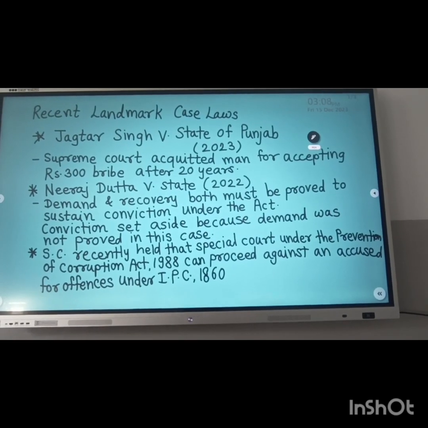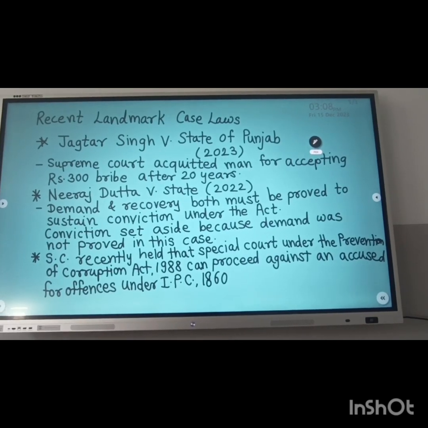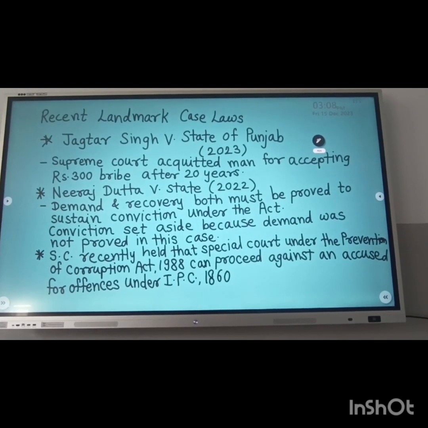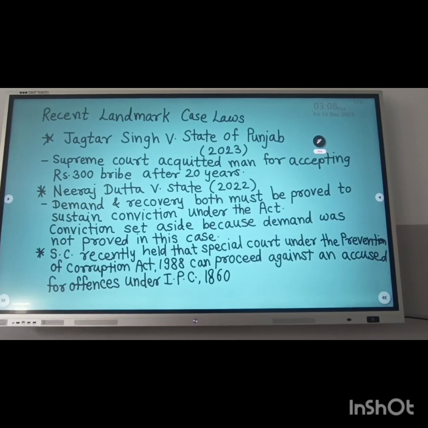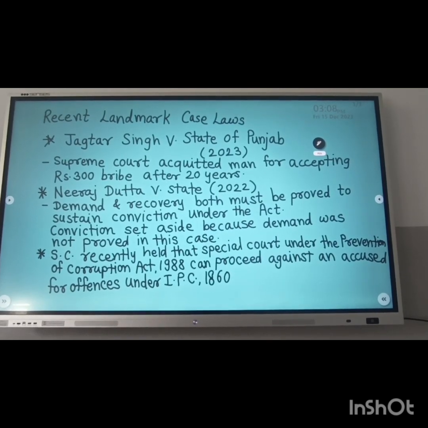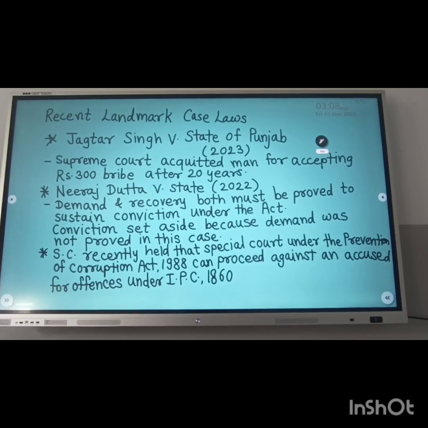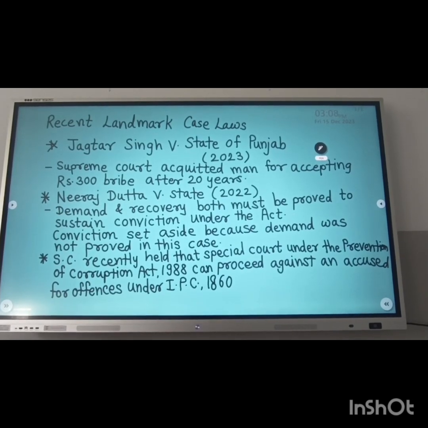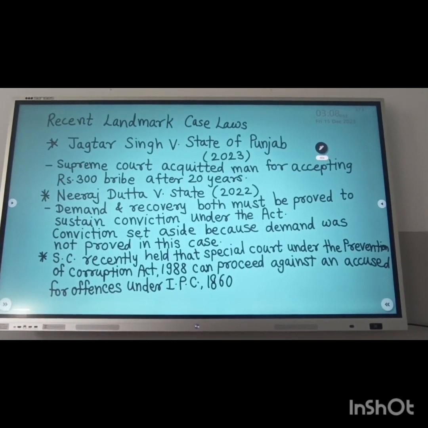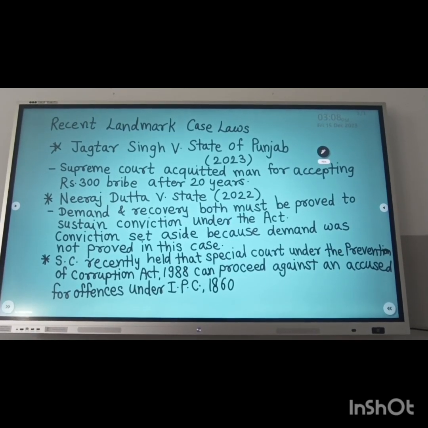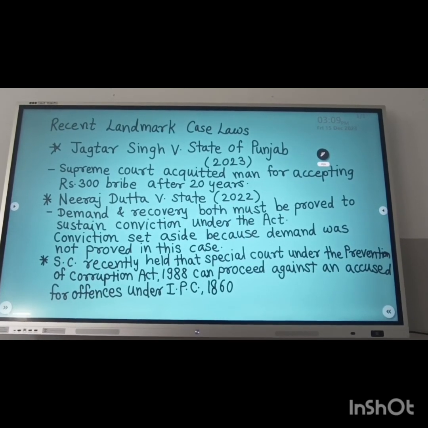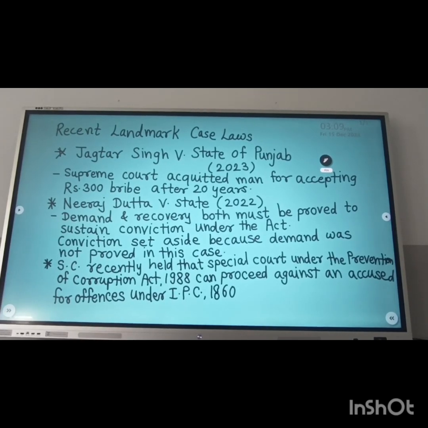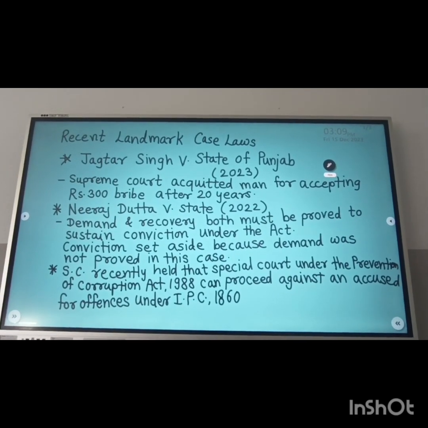This is all about the provisions of the Prevention of Corruption Act 1988. The last part relating to the Act is the recent landmark case laws. The first case law is Jagtar Singh versus State of Punjab, 2023. In this matter, the Supreme Court acquitted a man for accepting a Rs 300 bribe after 20 years. The second case law is Neeraj Datta versus State, 2022. In this matter, demand and recovery both must be proved to sustain a conviction under the Act, but the conviction was set aside because demand was not proved.